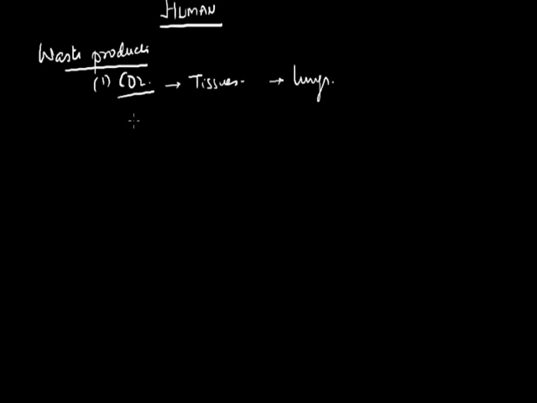It is transported to the lungs via blood, and oxygen is carried along with the blood, and it is again redistributed throughout the tissues, and this cycle goes on. Means oxygen is distributed and carbon dioxide is collected at the tissue level, and again CO2 is eliminated from the lungs. The second category of waste in human beings, that is more important, is commonly known as nitrogenous metabolic waste.